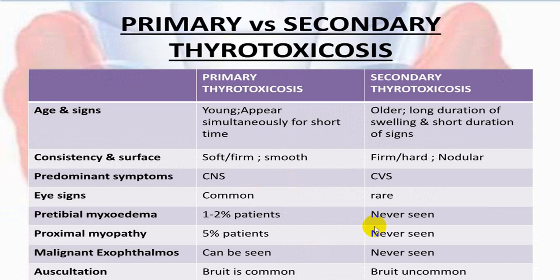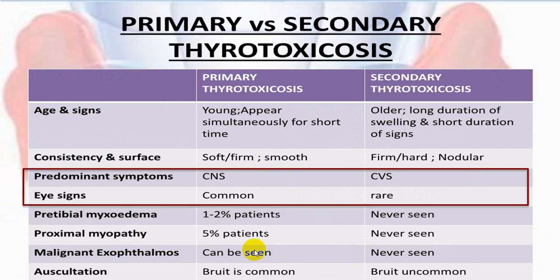A primary and secondary thyrotoxicosis difference, there is a small difference. In primary, we usually come across CNS symptoms more commonly, that is, exophthalmos is very common, and CNS findings like tremors, etc. While in the secondary variety, cardiovascular findings like tachyarrhythmias are predominant as compared to exophthalmos.